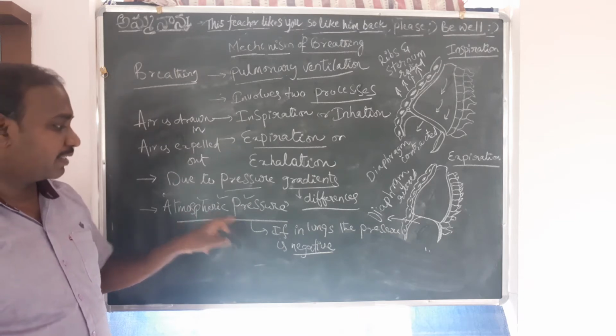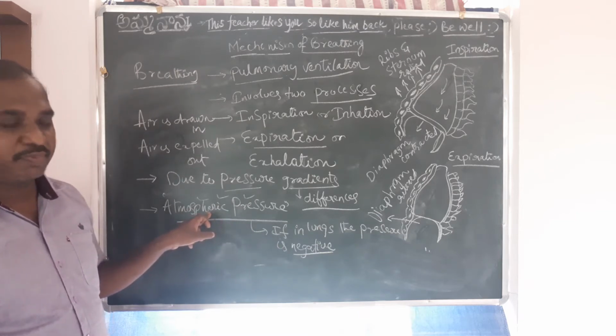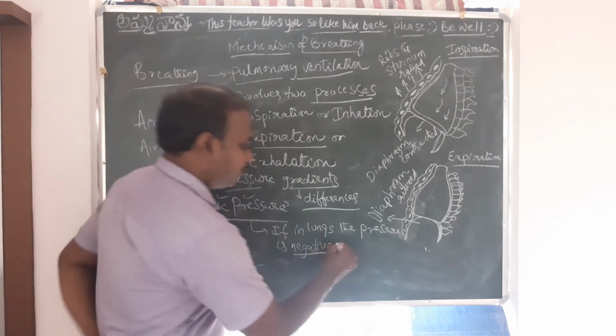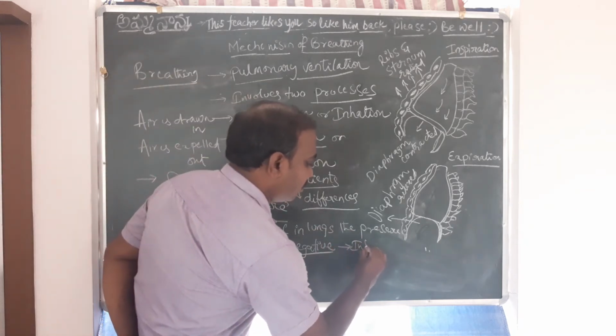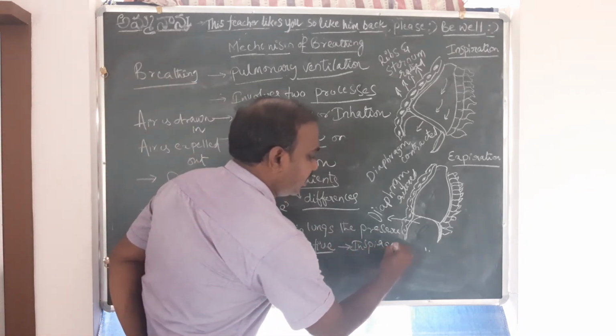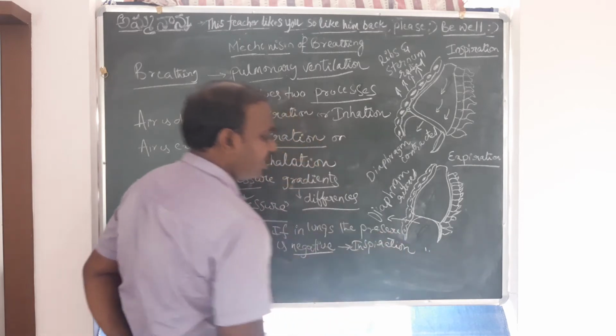The basic principle here: when it is negative compared to the atmospheric pressure, then what happens? The inspiration will happen. And how will there be negative pressure? We're going to see about that.